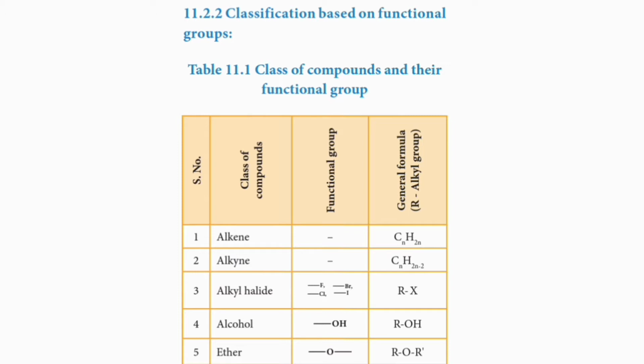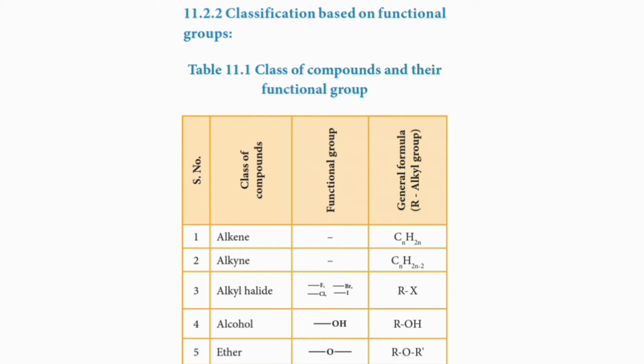Why are alkanes left out here? Because they do not have any functional group. If we consider the multiple bonds as a functional group, we can include alkene, a double bonded compound, and alkyne, a triple bonded compound, listed here. But alkanes have neither a functional group nor any double or triple bonds.